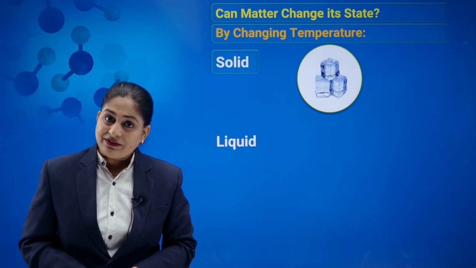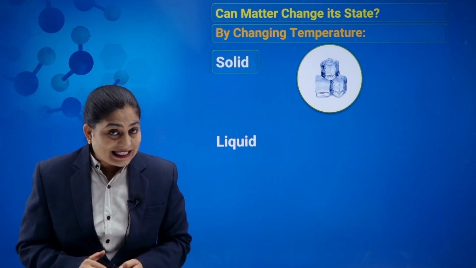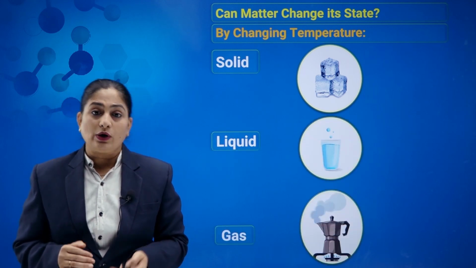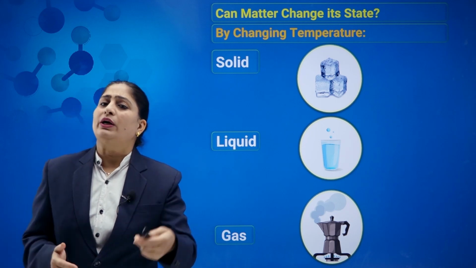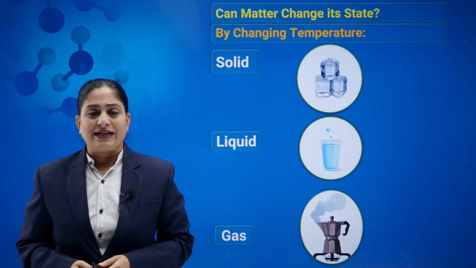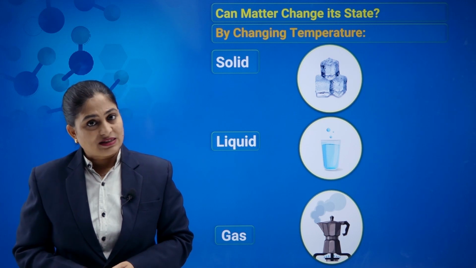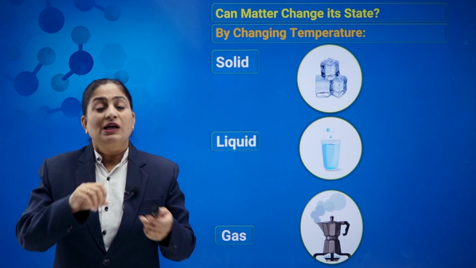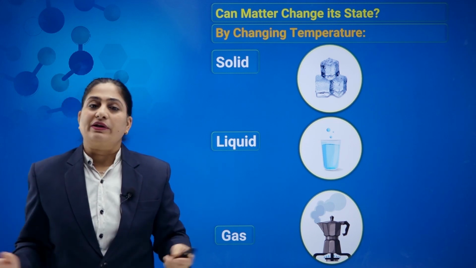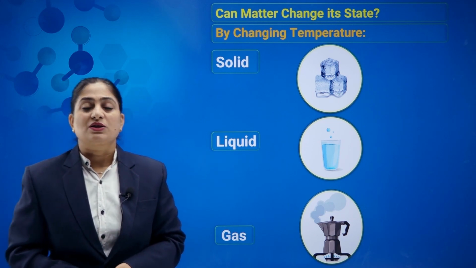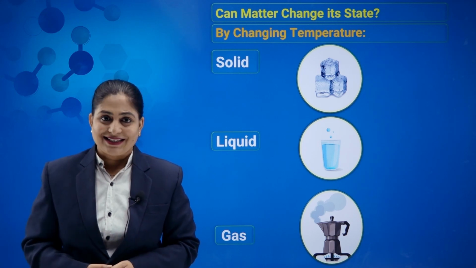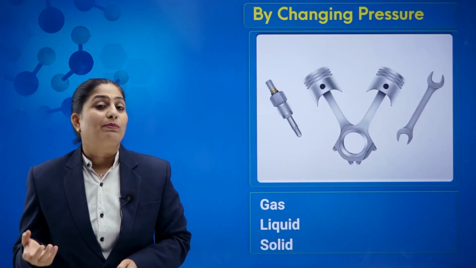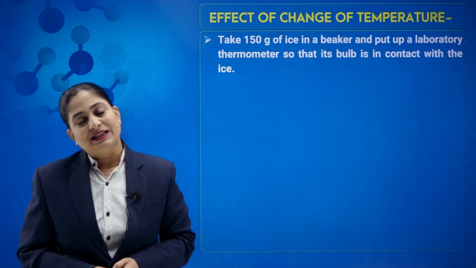Now the question is, can we change matter state from one form to another? That means, is it possible to convert solid into liquid, or liquid into gas, or gas into liquid, or liquid into solid, or solid into gas directly? So the answer is yes, we can do that. Rather, we are doing it at home. We take a small amount of water, place it in an ice tray and keep it in the refrigerator. After some time, we observe that this water changes into solid ice. So the answer is yes, by just changing temperature and by applying pressure, we can change one state into another.